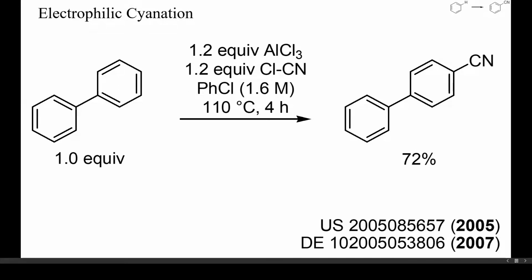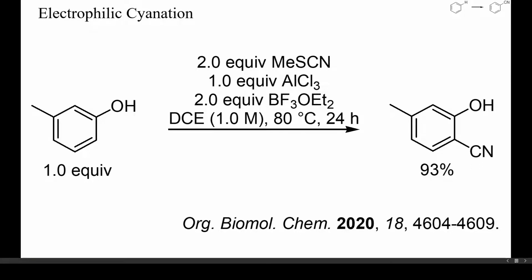This here is the direct Friedel-Crafts type cyanation of biphenyl with cyanogen chloride. A good yield of only one regioisomer resulted, but unfortunately the scope of this reaction is limited and few successful examples have been reported. Phenols react with cyanogen halides at oxygen, but direct cyanation at carbon can be achieved with thiocyanates and Lewis acids. In this example, a combination of methyl thiocyanate, aluminum chloride and boron trifluoride etherate brought about a highly regioselective cyanation of meta-cresol.